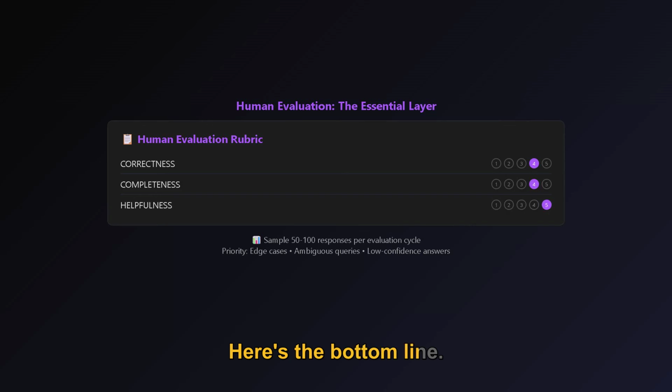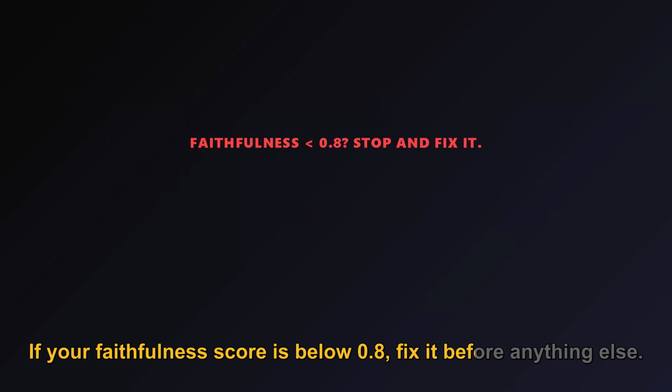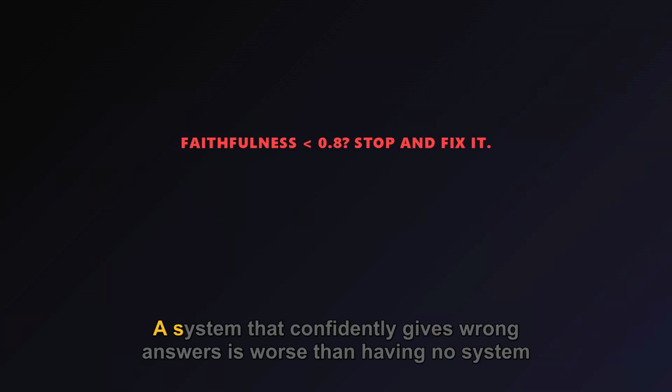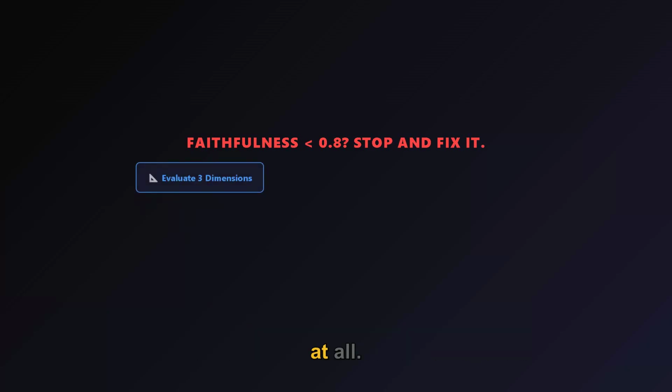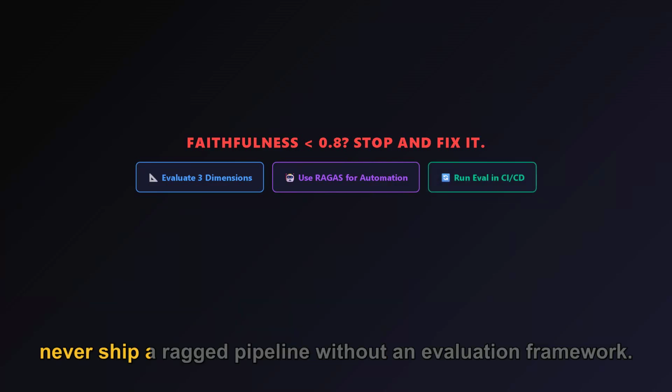Here's the bottom line. If your faithfulness score is below 0.8, fix it before anything else. A system that confidently gives wrong answers is worse than having no system at all. Measure retrieval, grounding, and relevance, and never ship a RAG pipeline without an evaluation framework.